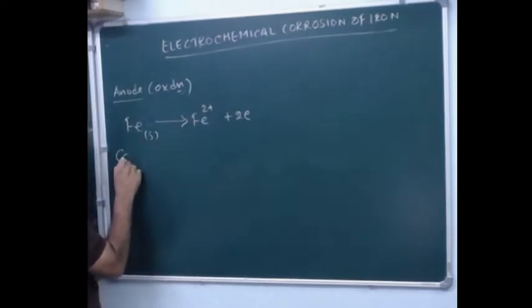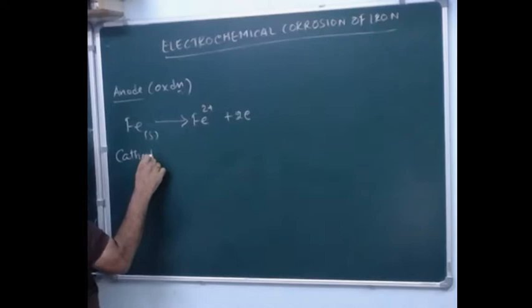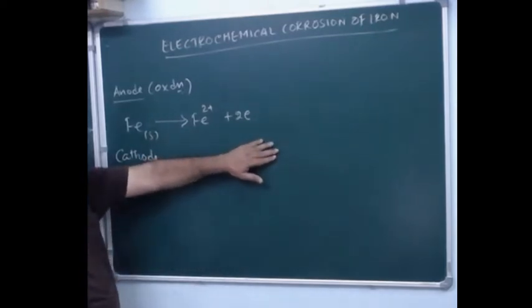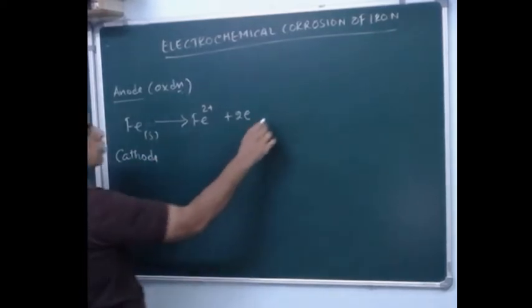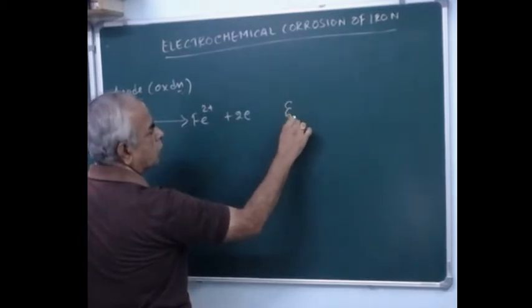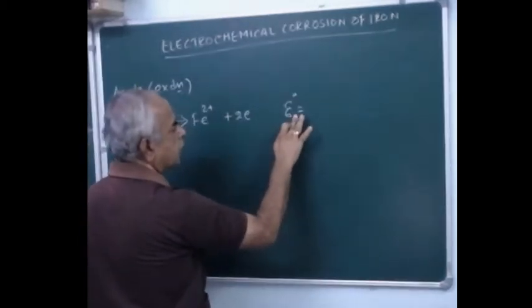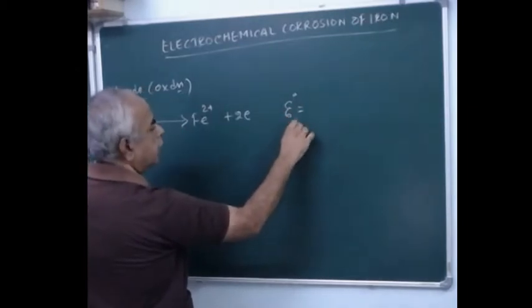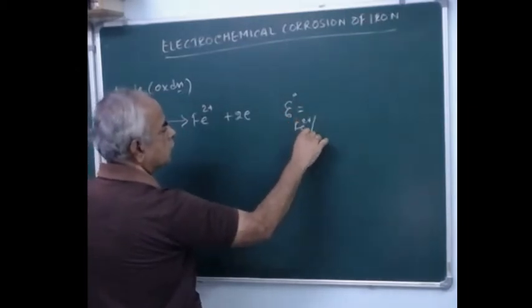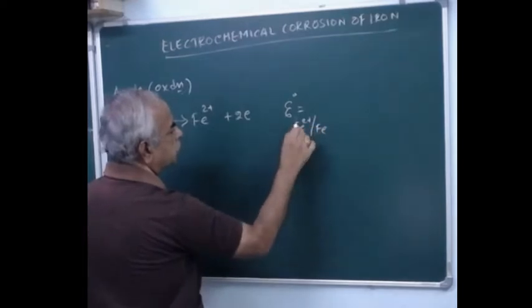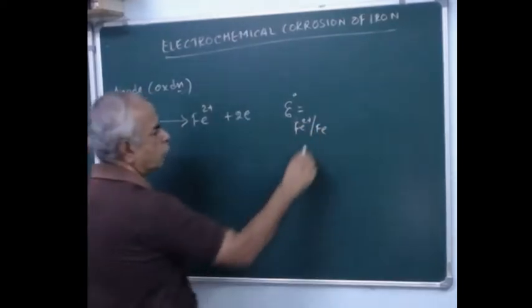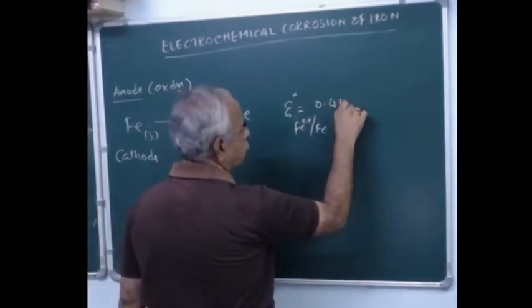And at the cathode, its reduction potential is given as E° equal to the standard electrode potential of Fe2+/Fe. This is the reduction potential, and its value is -0.44 volt.